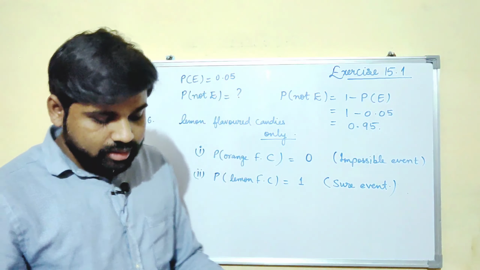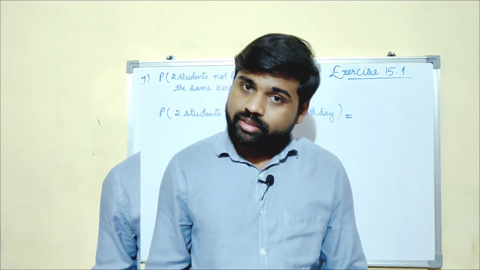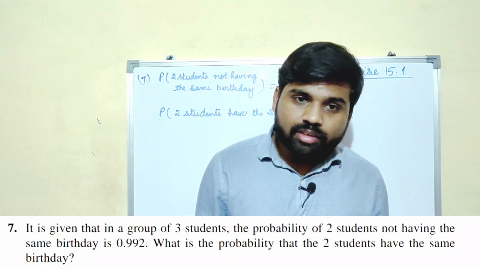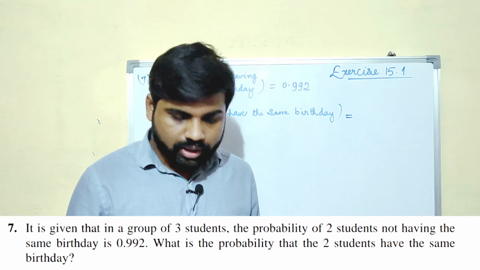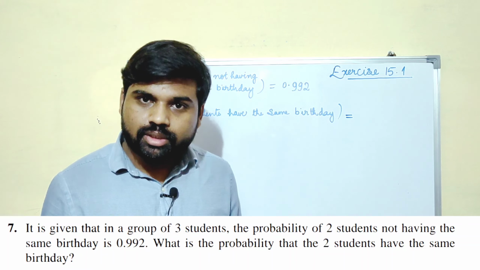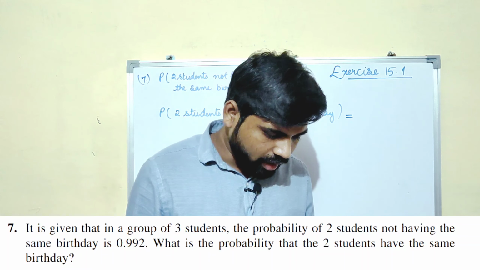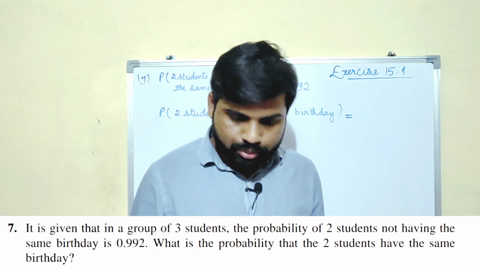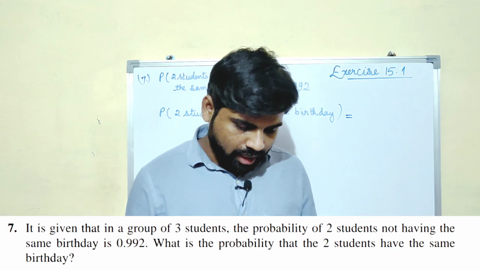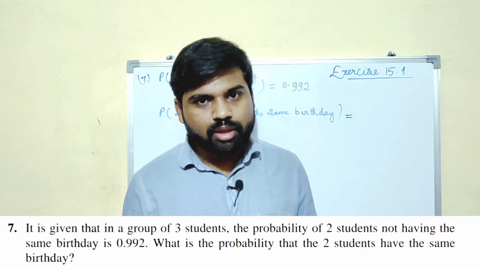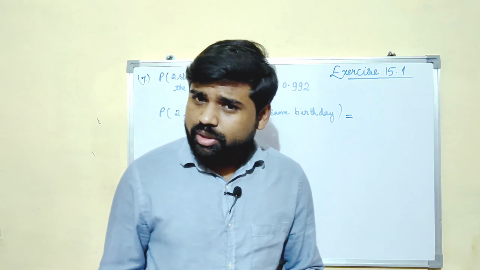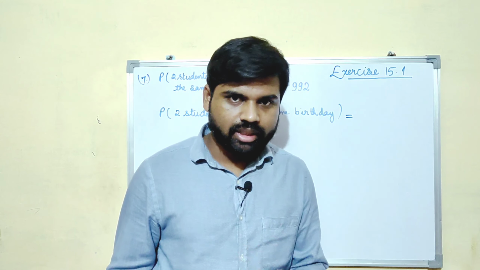Okay, now let us have a look at the seventh question. Seventh question says, it is given that in a group of 3 students, the probability of 2 students not having the same birthday is 0.992. What is the probability that 2 students have the same birthday? Now, is it similar to question number 5? Yes, indeed.